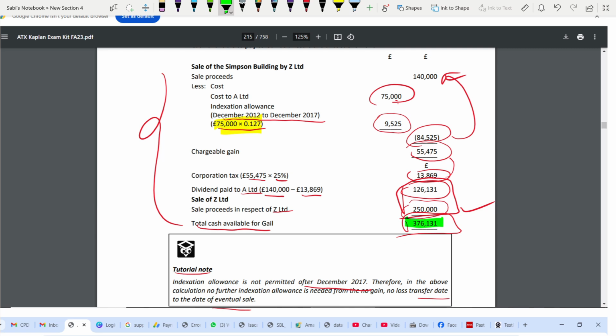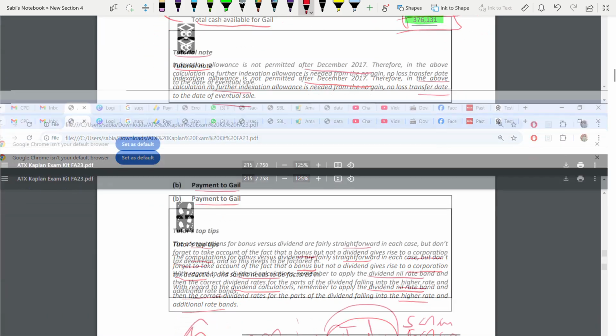Either you will give them as a bonus or you will give it as a dividend. So we want to see the tax implication. So this is the amount. If you get this correctly, your part B will be correct. So 376,131, this is your bonus. You see here?